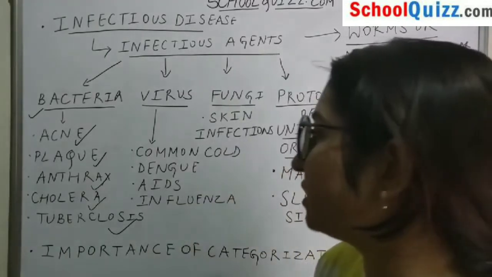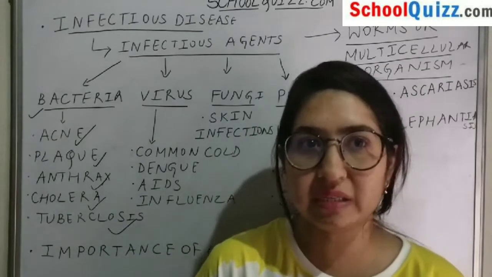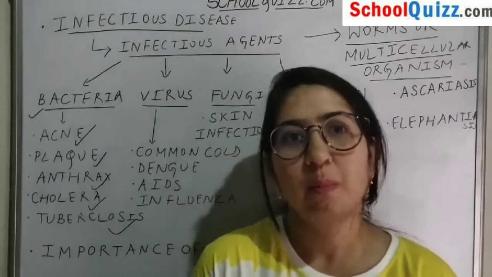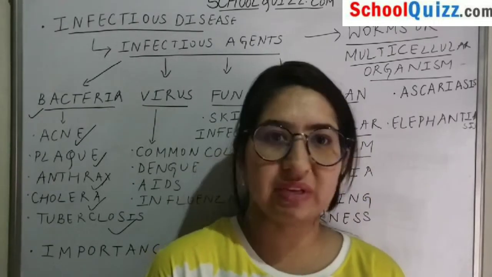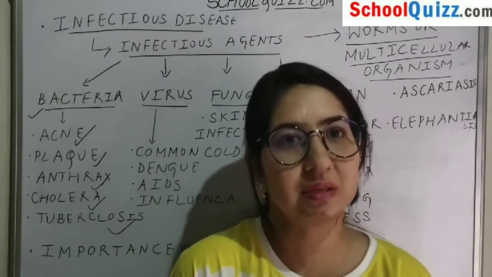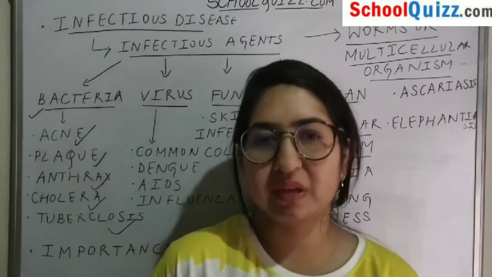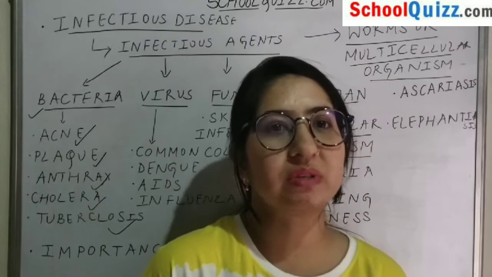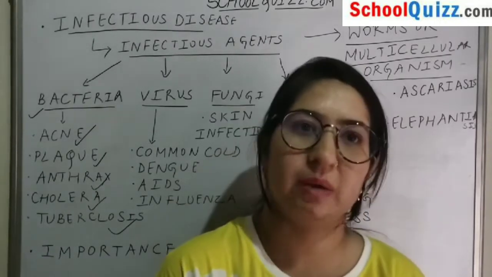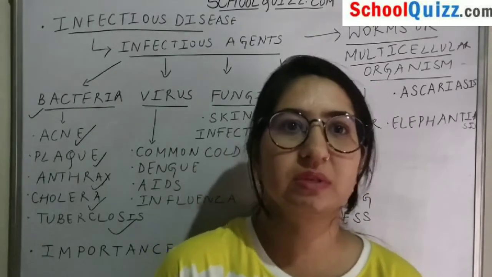Next disease is tuberculosis. In earlier times tuberculosis was one of the deadly diseases which was not treated, and because of that a huge number of people died. But nowadays, with a lot of advancement in medical technology, this disease is very easily treated. The medicines for tuberculosis are available free of cost in all medical centers in India, so patients can easily go there and get treated.